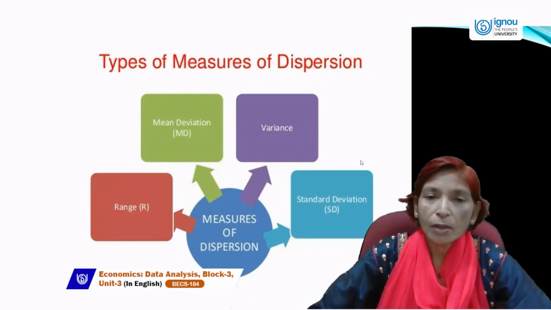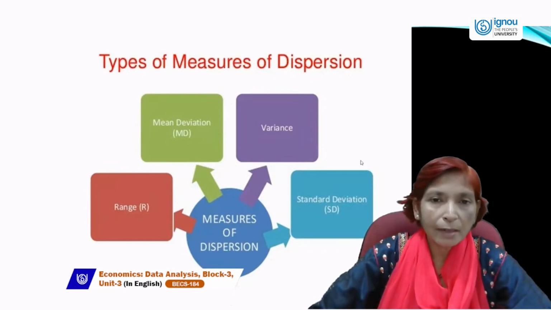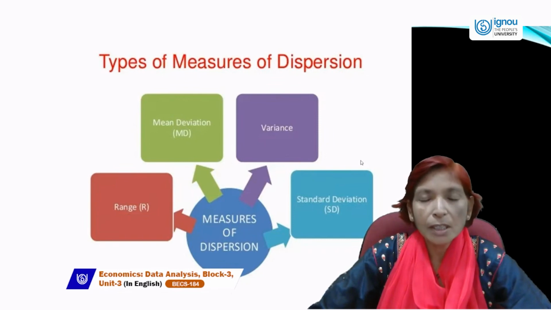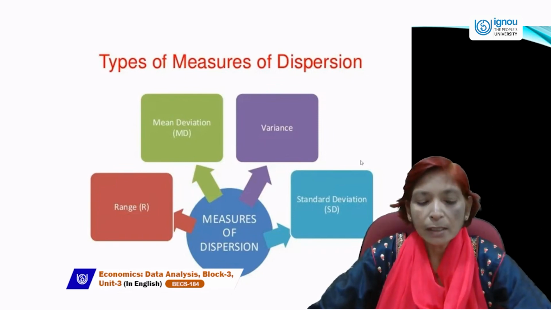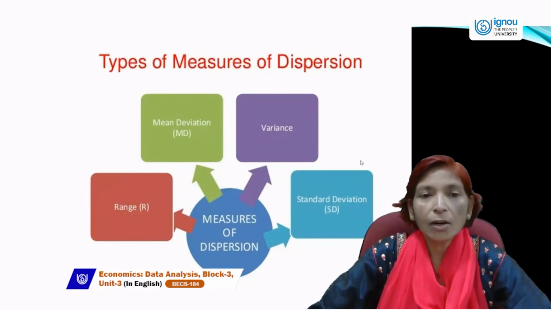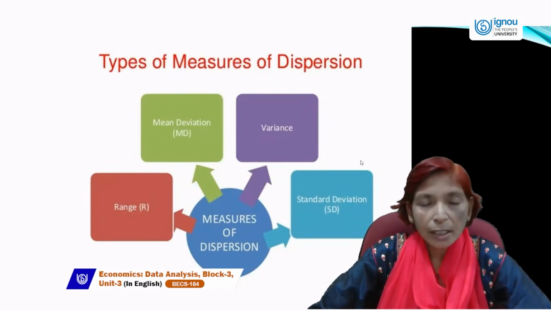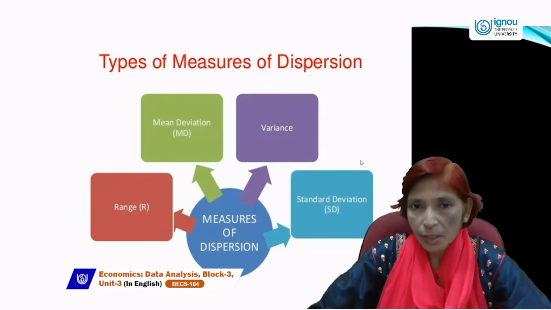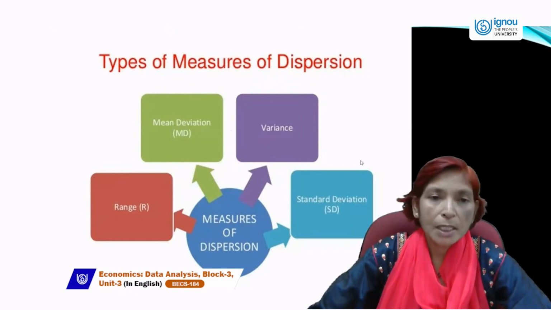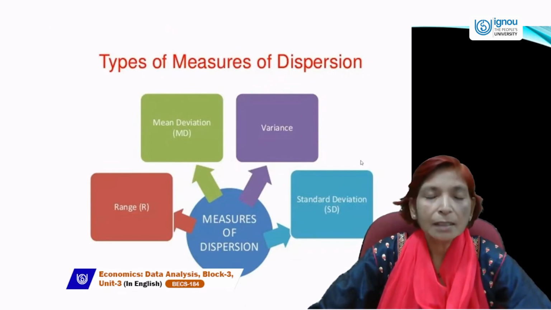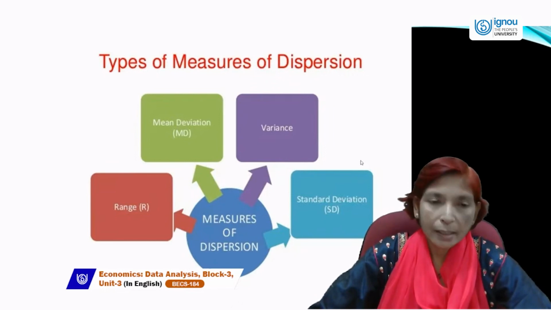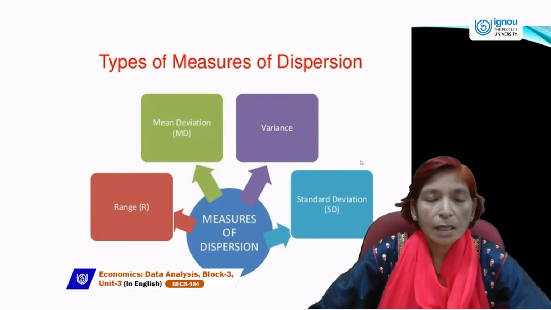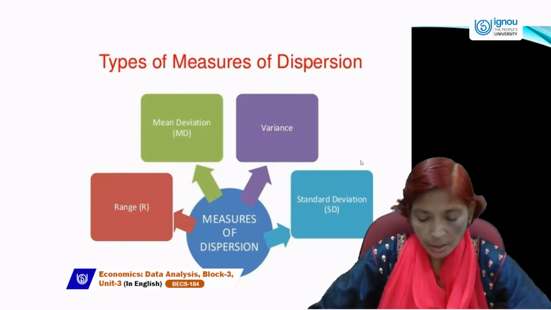So if we find out the coefficient of range, coefficient of mean deviation, coefficient of standard deviation, coefficient of quartile deviation, that is calculating the comparative study of measures of dispersion. So relative measures always tell us the comparative study of measures of dispersion, but absolute measures of dispersion can't tell us the comparison between the collected data. So these are the types of measures of dispersion.